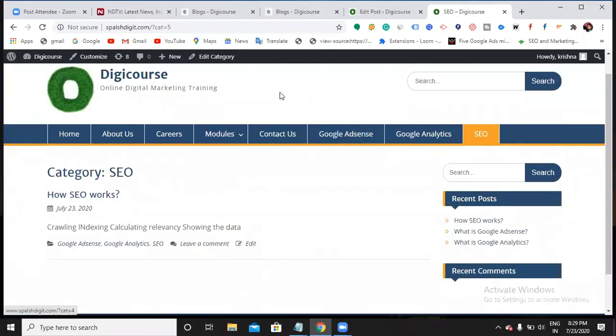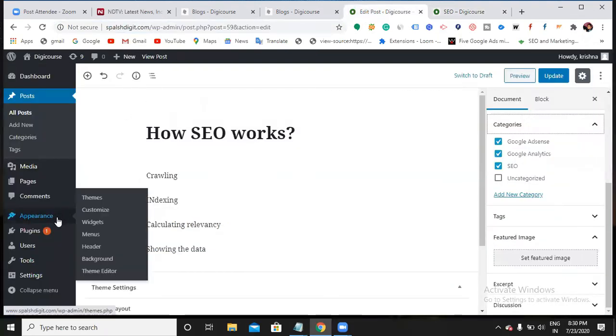So there is one more thing, URL optimization. Here it was showing a question mark cat equals 5. Did you understand the URL? The URL is not a good one, it is not well optimized, so you have to edit those URLs. Go to settings, and under settings you will have an option called permalink.